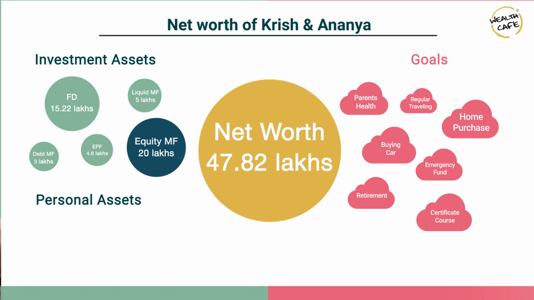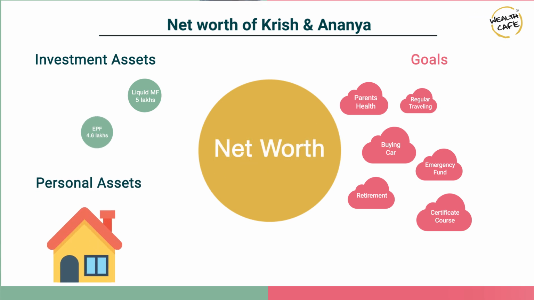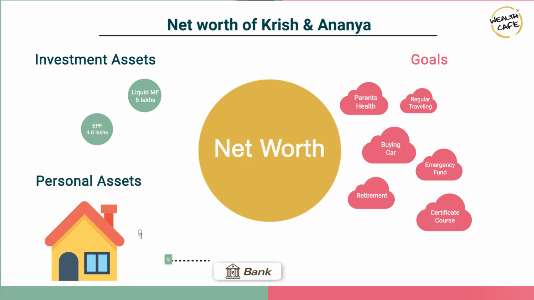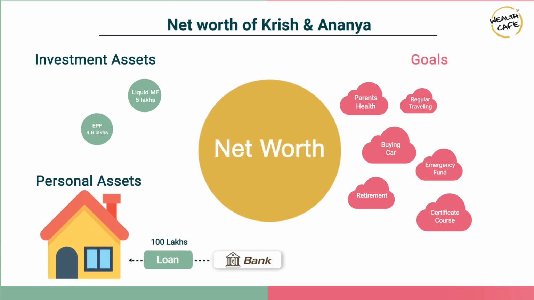And when the time is right, they decide to buy a house, and 47 lakhs worth of their net worth is consumed towards paying for the down payment of the house. 100 lakhs comes from the bank in the form of the loan, and you can see that their net worth changes drastically in terms of the fact that all their investment assets get consumed and get converted into their home, which is going to be occupying the major chunk of their net worth now.